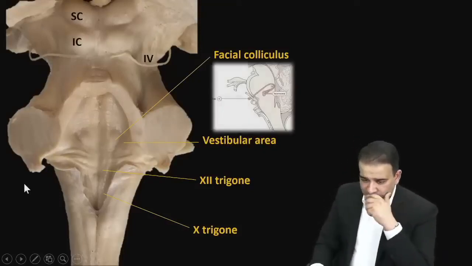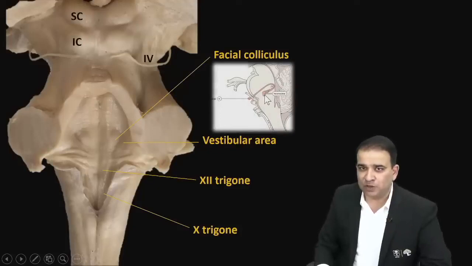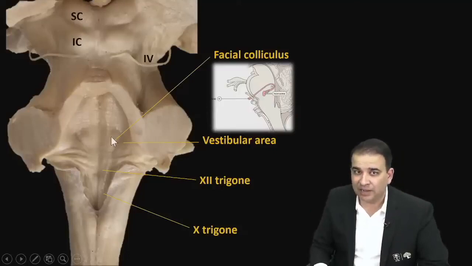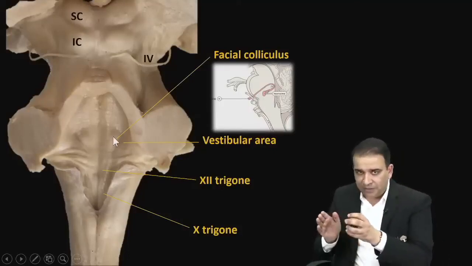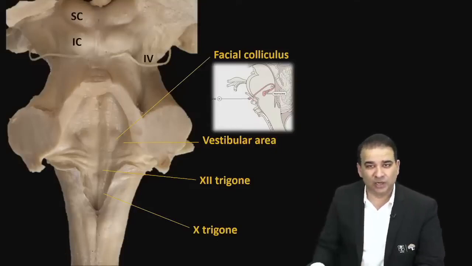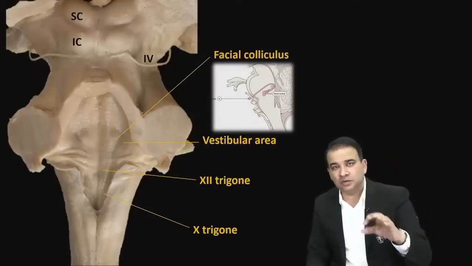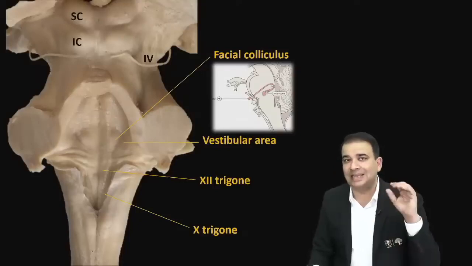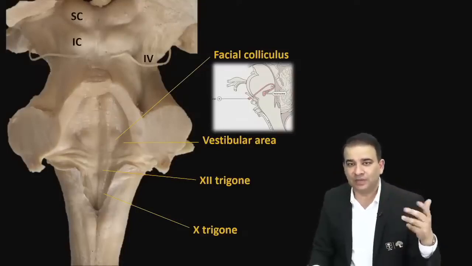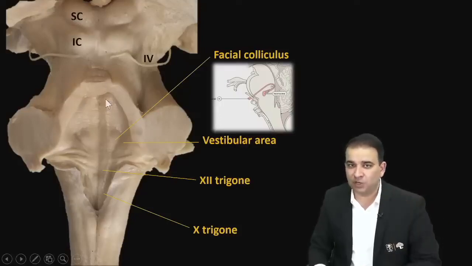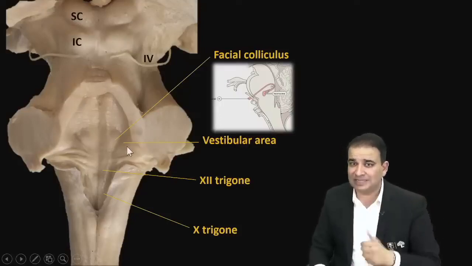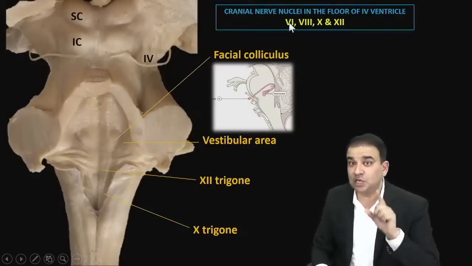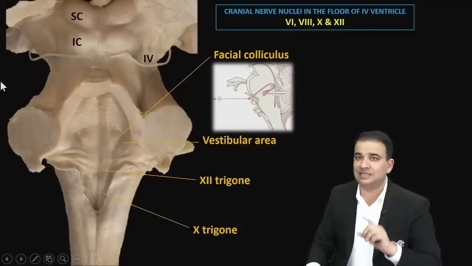Now guys, I'm sure we all know about the facial colliculus. The facial colliculus is the facial nerve winding around the abducent nucleus. That means this bulge that you can see is formed by the facial nerve winding around which nucleus? The 6th nucleus. So if the question says which cranial nerve nuclei are present in the floor of the fourth ventricle, then you will say it is 6, 8, 10 and 12. Sixth, obviously, at the facial colliculus. Vestibular is 8, vagal is 10 and hypoglossal is 12. So the nuclei present in the floor of the fourth ventricle are 6, 8, 10 and 12.